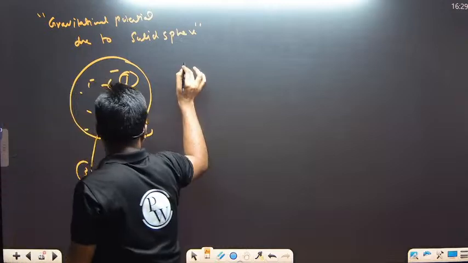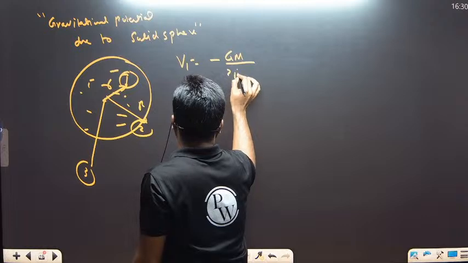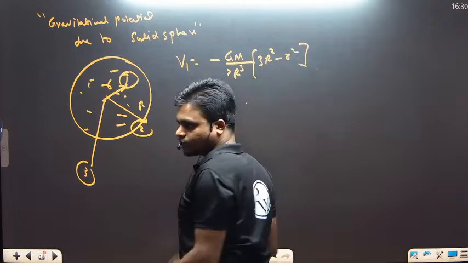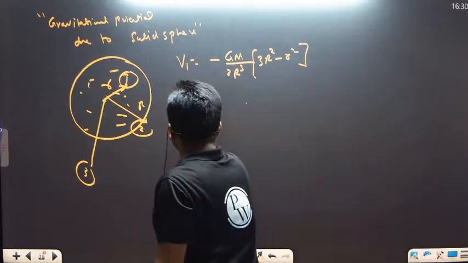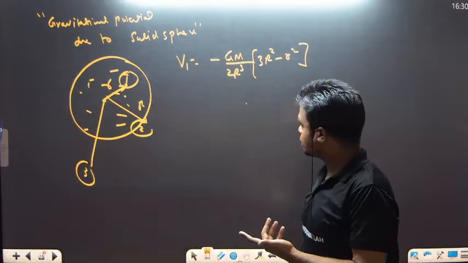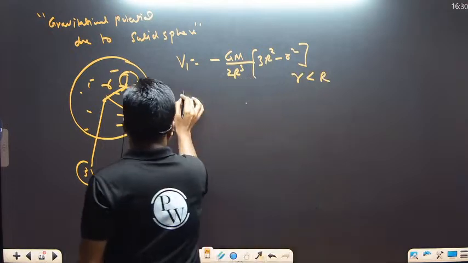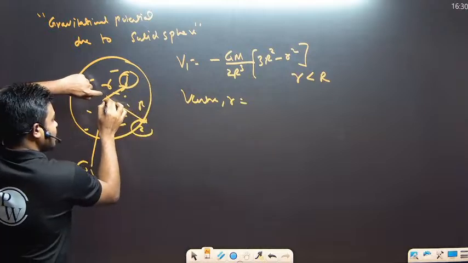For any point inside, it is given by minus GM divided by 2R cube into 3R square minus small r square. Yes, the formula is a little bigger, but we don't have a choice, we have to memorize this. So V1 is minus GM divided by 2R cube into 3R square minus small r square. In this case, r is less than capital R. If I take exactly the center, what is the r value? 0.